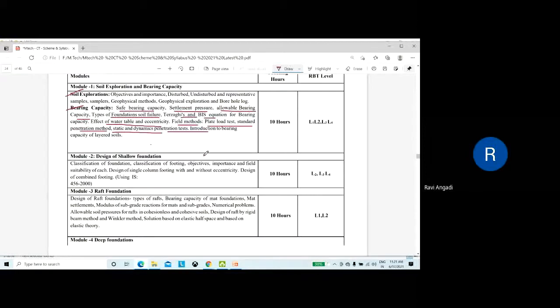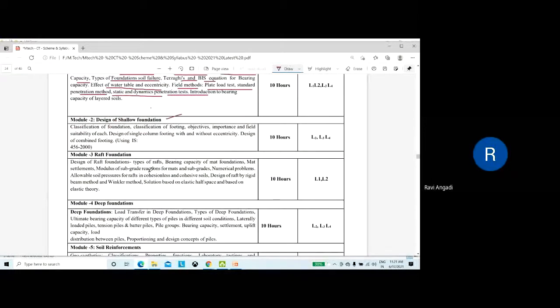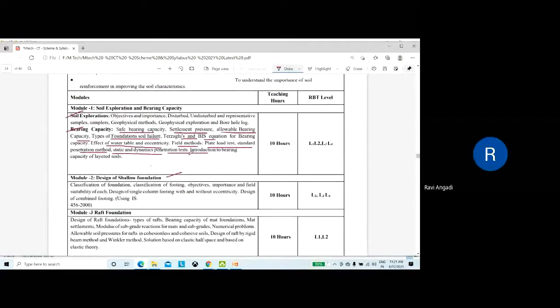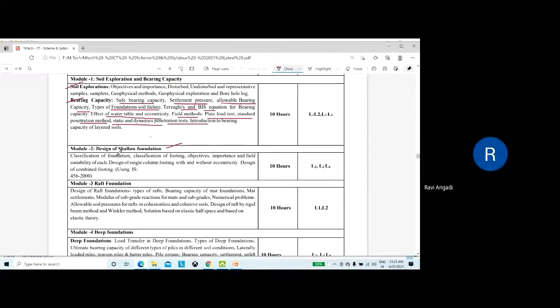Next, I am going to start the design of shallow foundation. Still, we need to cover 3 more modules. So from your side, you need to put in the effort for understanding bearing capacity and soil exploration. Solve more number of problems. Then you will understand this entire chapter, first module. Is it clear? Because next I am going to start the design of shallow foundation.